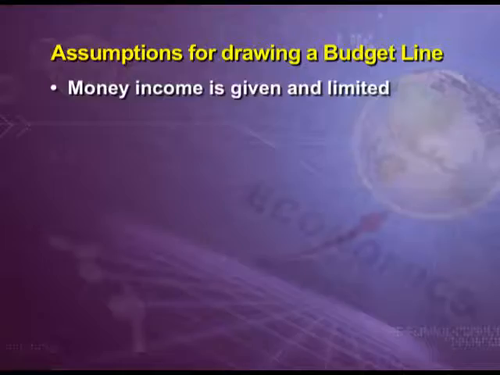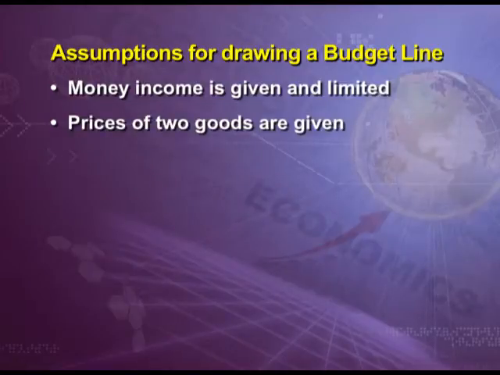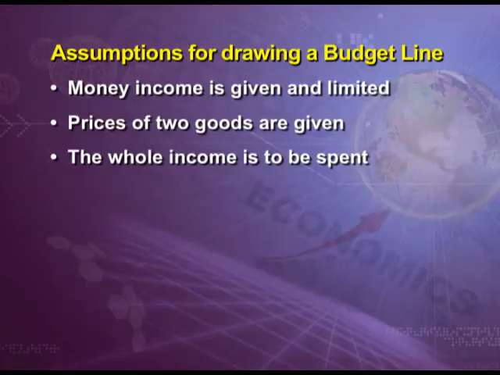The assumptions for drawing a budget line are as follows. First assumption, money income is given and it cannot be changed, that is, it is limited. Second assumption, the prices of the two goods are given. Third assumption, the whole income is to be spent.